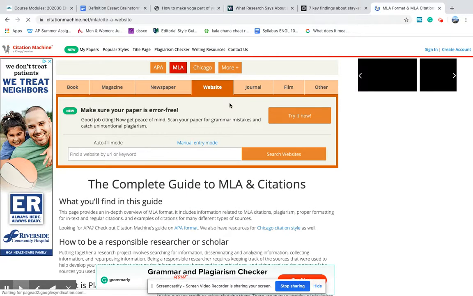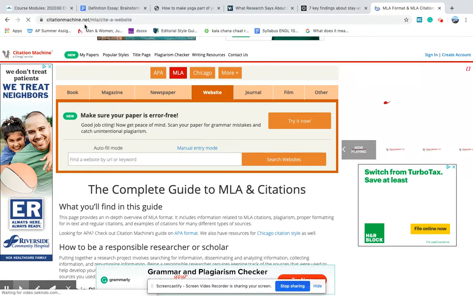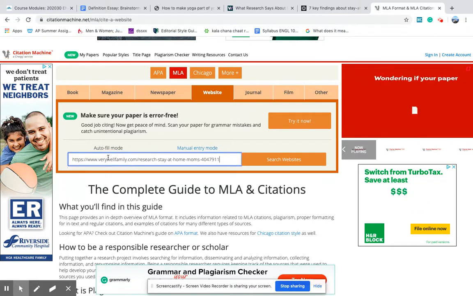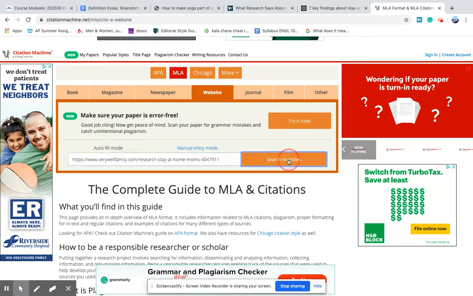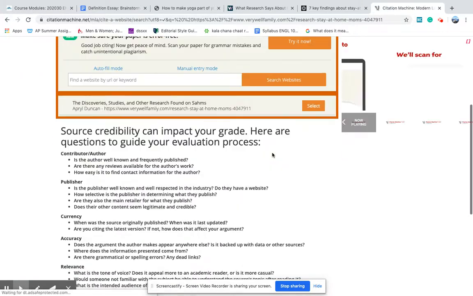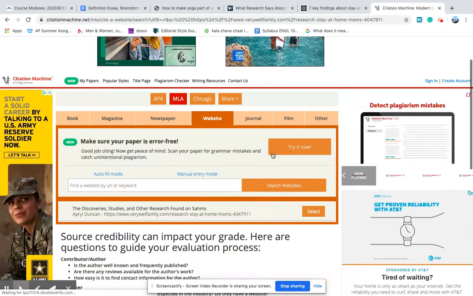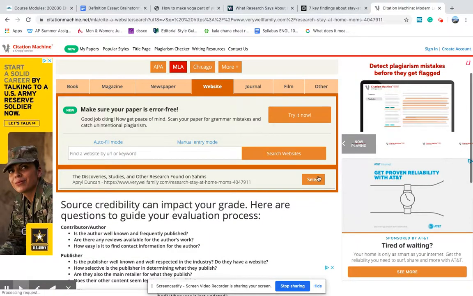If you don't know what I'm talking about, read that chapter from this week. If you want to use citationmachine.net, you can. EasyBib is another one. You're going to need that URL. So you paste it into your citation generator and search for that. Looks like it has gone through for me and found that. Yes, I'm going to select that.